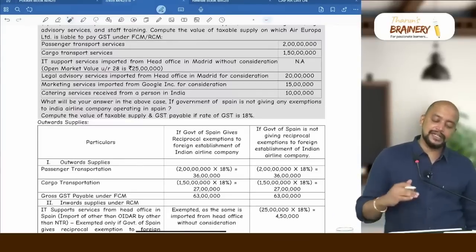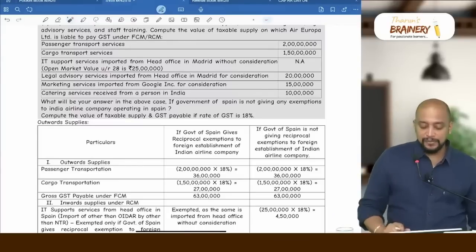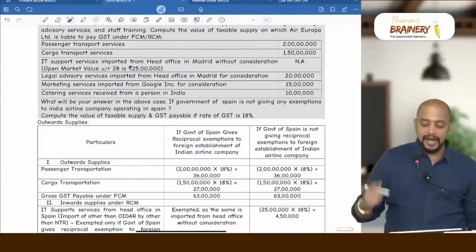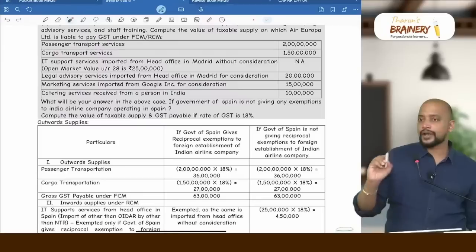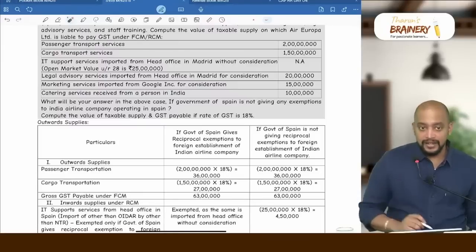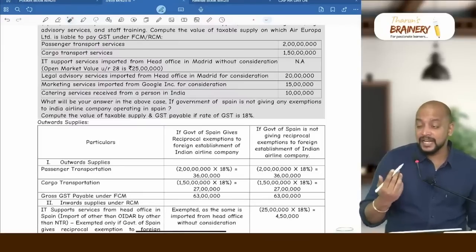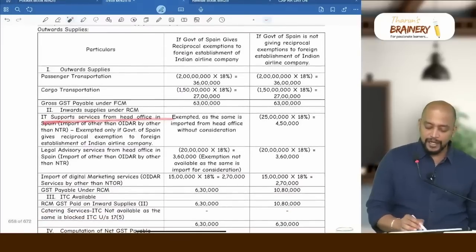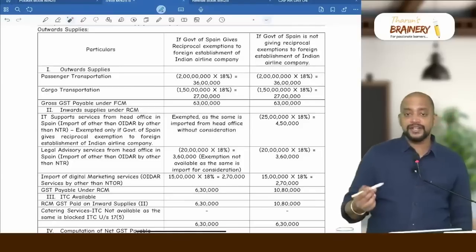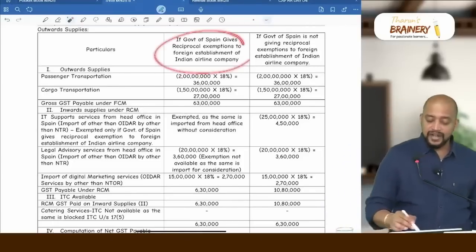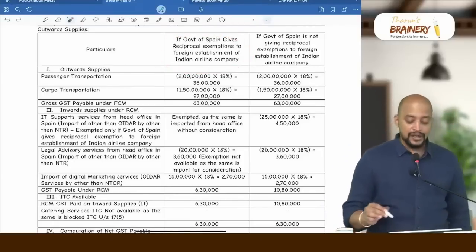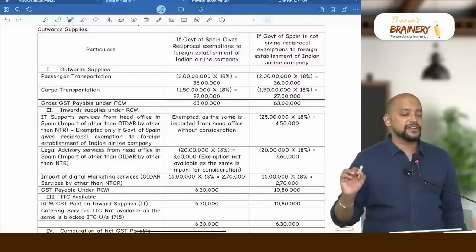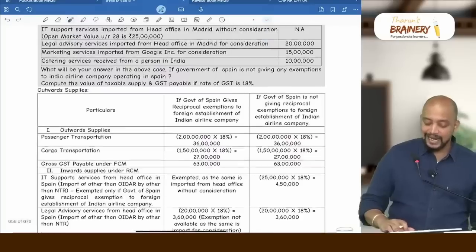Next you see, they have given inward supply. First inward supply, IT support services imported from head office in Madrid without consideration. Okay, so it is exempted, provided the Government of Spain gives reciprocal exemption. You can see here, support services from head office in Spain exempted as the same is imported from head office without consideration if the Government of Spain gives reciprocal exemption. What if the Government of Spain is not giving reciprocal exemption? Then in that case, analyze.